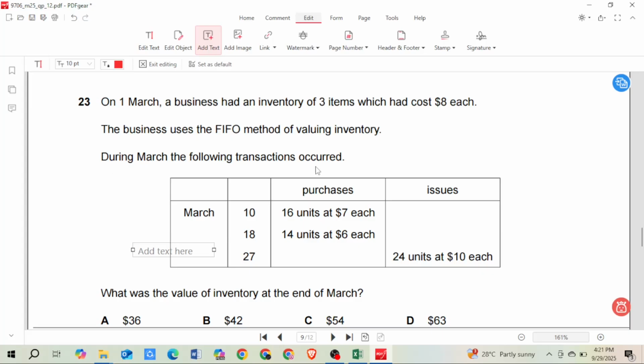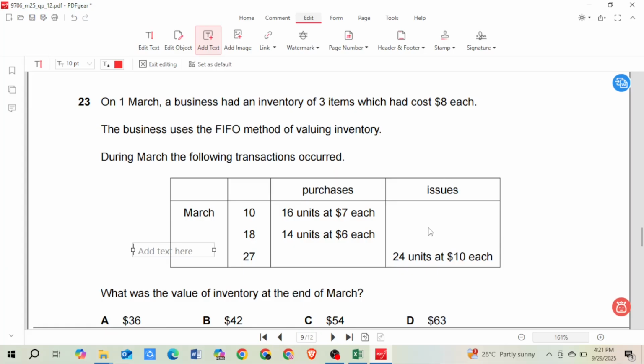During March, the following transactions occurred. March 10th, purchased 16 units at $7 each. 18th, purchased 14 units at $6 each. And 27th, we issued 24 units at $10 each. What was the value of the inventory at the end of March?